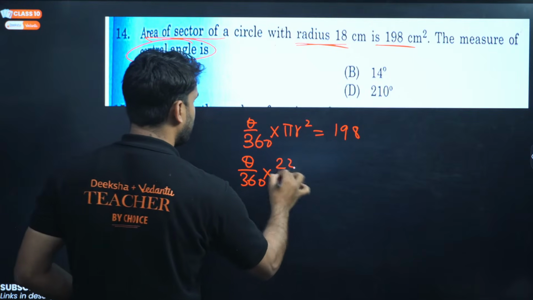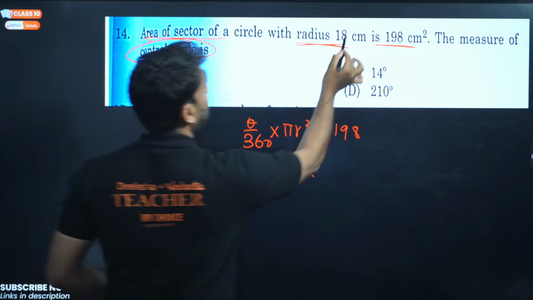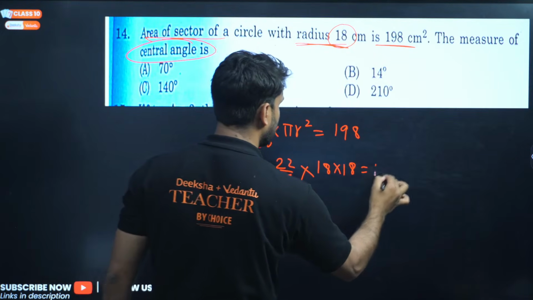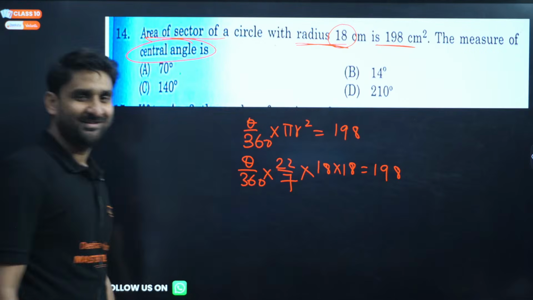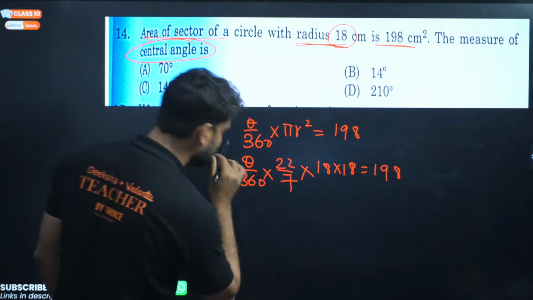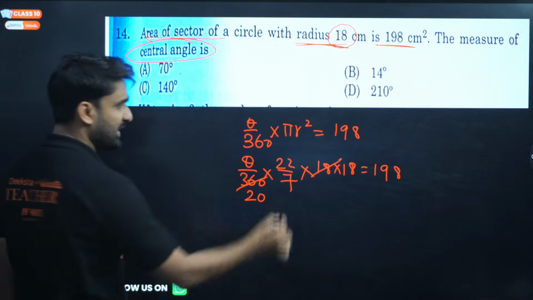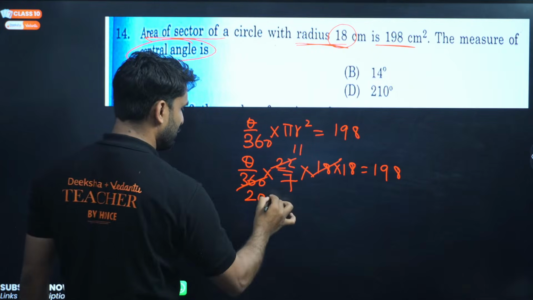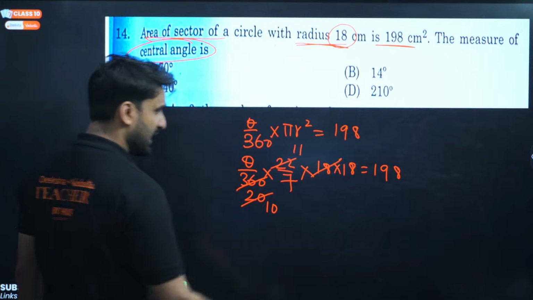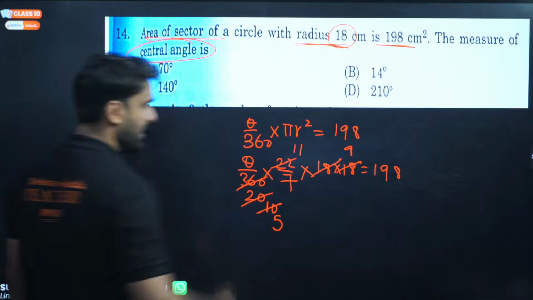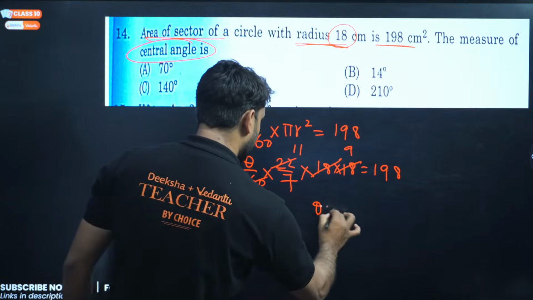So theta by 360, pi can be written as 22 by 7. And what is the radius? 18. So 18 into 18 equals 198. Right? So theta will be what? Can we cancel here? 18 will cancel this. 18 twos are 36. Right? And this 11 will cancel, 11 twos are 22, and 10 twos. Again it will cancel, 5 twos are 10 and 9 twos are 18.